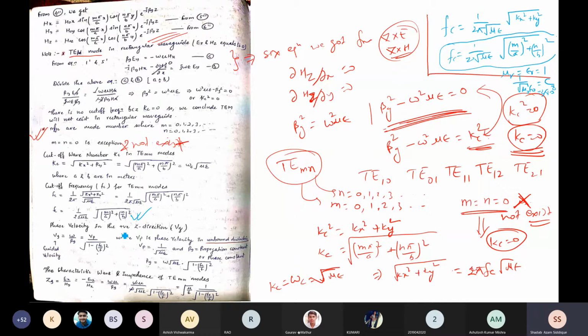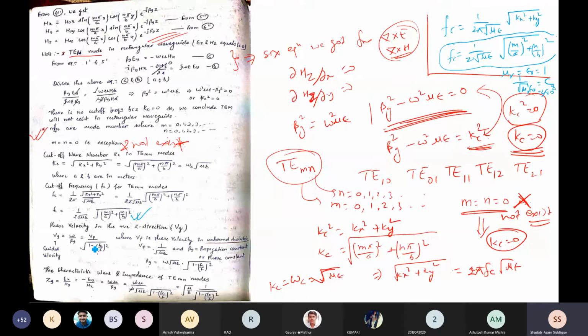Now, the phase velocity in the positive z direction. Here we have taken Vg, so Vg is nothing but omega by beta g. That's the guided velocity. We already know V is equal to omega by beta, so that can be written as omega by beta g, and that can be written as Vp upon square root of 1 minus fc by f whole square. Why is it written so?